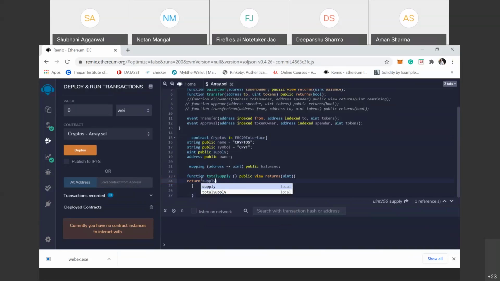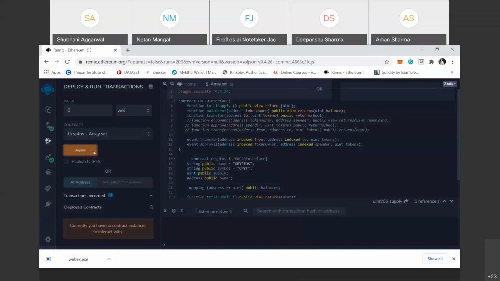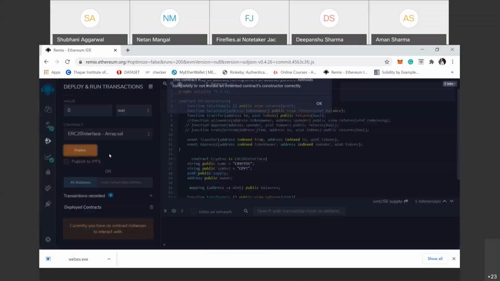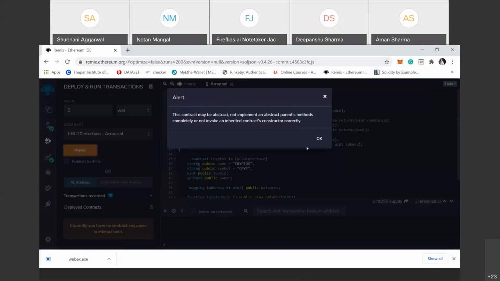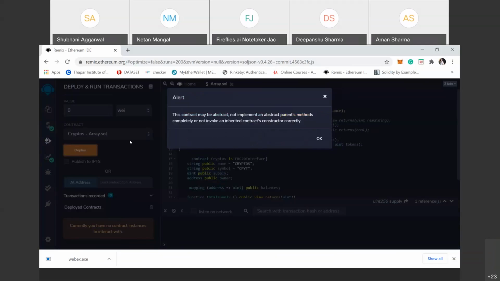Supply. Balances. So when we run this, sorry. Not implement an abstract method completely.